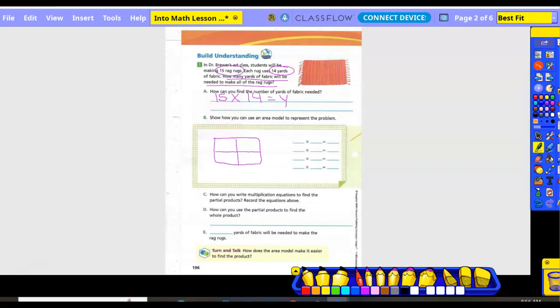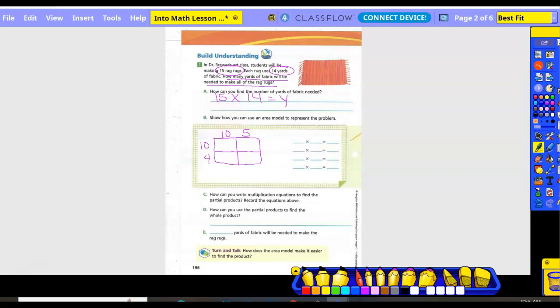15. What can we do? What's in the 10 spot? 1, right? So could we do 10 and 5? So 10 plus 5 is 15, right? Does that work? Yeah. Okay. What can we do for 14? Break it into what's in the 10 spot? 1 10, and 4 1s, right?